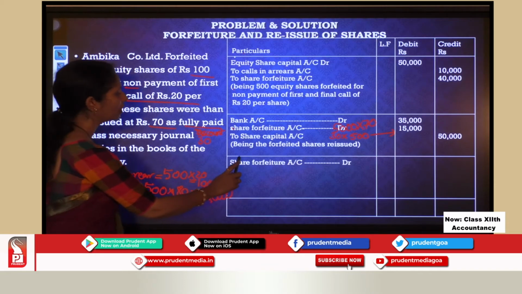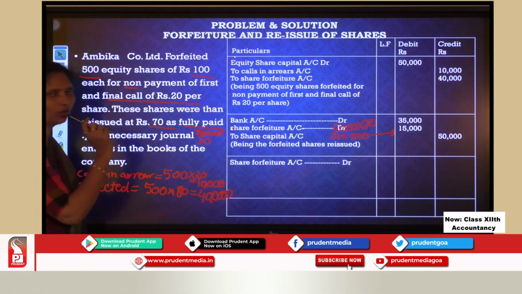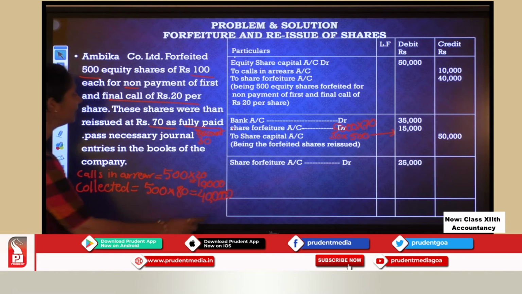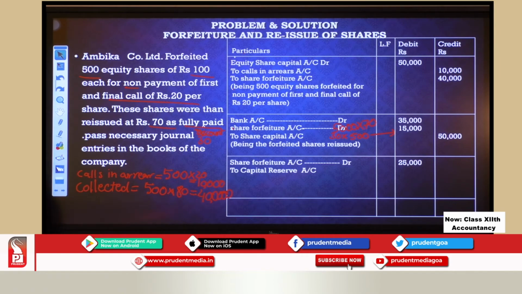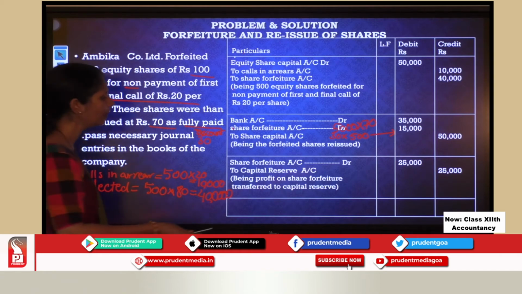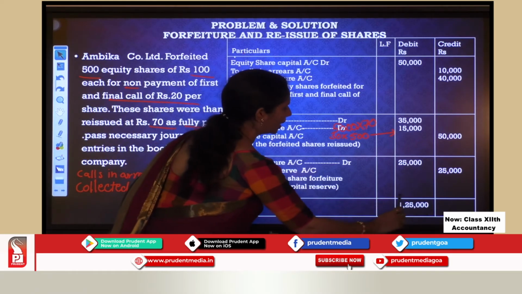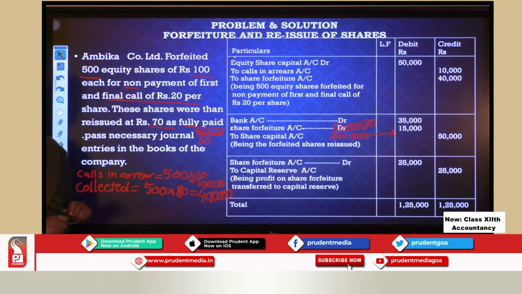So let me first close the forfeiture account. So I am closing it. It was credit. Now I am debiting it with 25,000. That was the money which was remaining in that. Then I have capital reserve 25,000. Okay. Then I have to write the narration. Being profit on share forfeiture transferred to capital reserve, and with this the problem is done. Now what is the last stage remaining? Total up. Let us total this up, make the total. It comes to 1,25,000 on both sides.